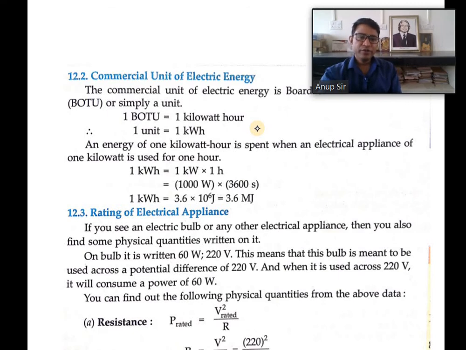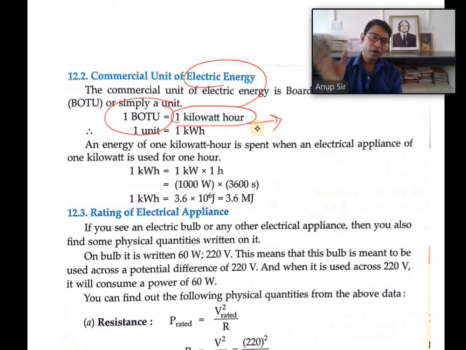The commercial unit of electric energy is BOT, Board of Trade Unit, and it is equal to 1 kilowatt hour. Please don't think it is a unit of power. Kilowatt hour means power into time, and power into time is simply W, that is work. So it is the unit of energy, the unit of work. The standard unit generally used for commercial purposes is the BOT. Another name is 1 kilowatt hour.